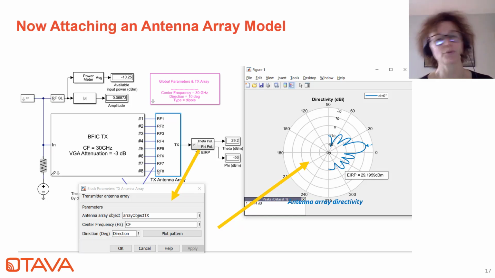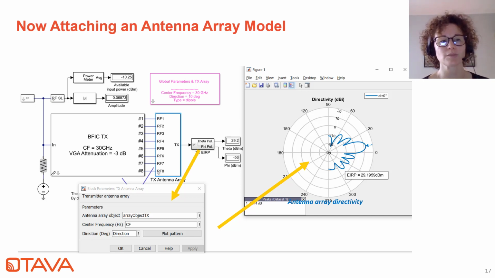A very important aspect of radio design, and this is really the key goal of building this model, is phased array front-end design and the analysis of the interaction between the antenna element and the active circuit that interfaces with it.